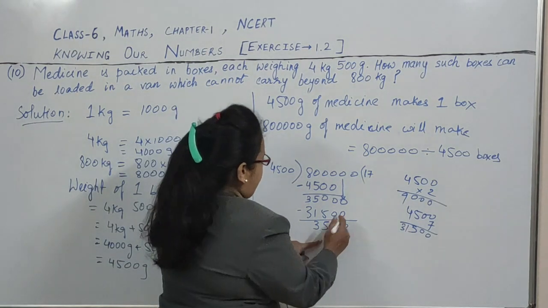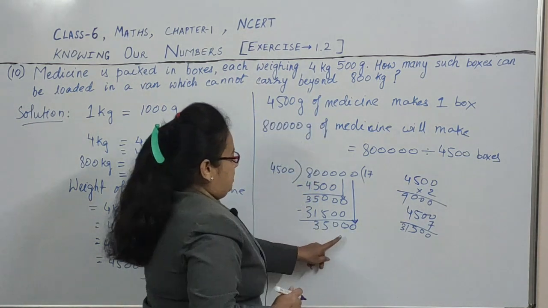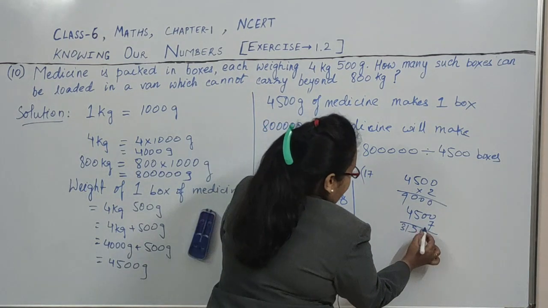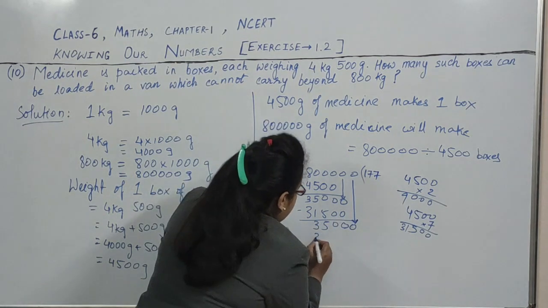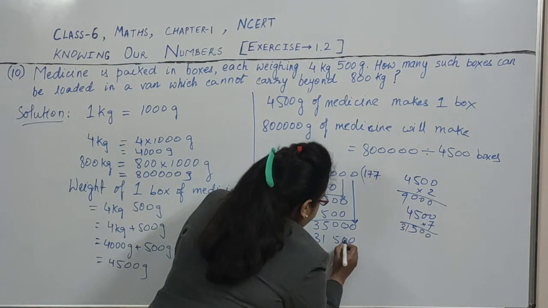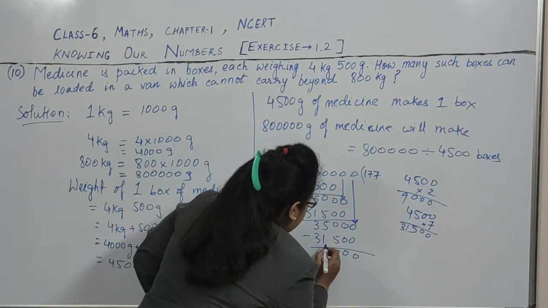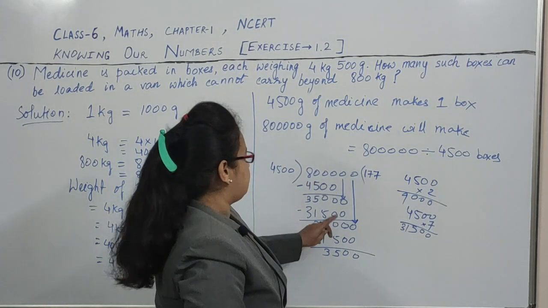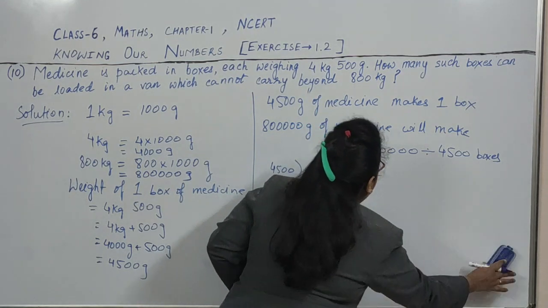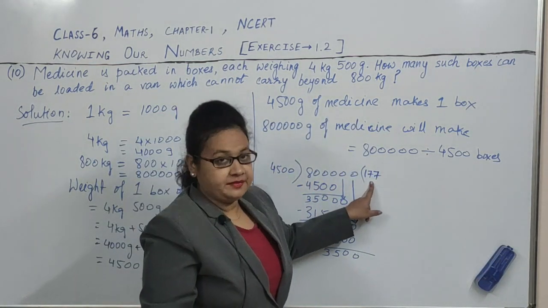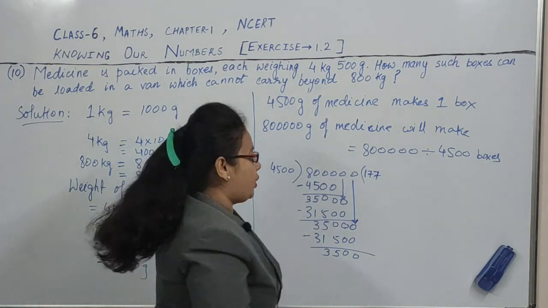This is smaller, so we will take this 0 also down. This 0 also will be taken down, and now again it is 35,000. So we will do with 7. 7 times 5 is 35, 31500. Now again subtraction. So this will give 177 boxes. So this gives 177 boxes, means 177 boxes can be loaded.